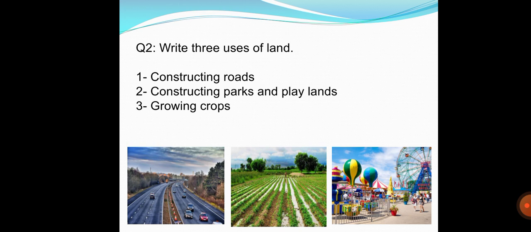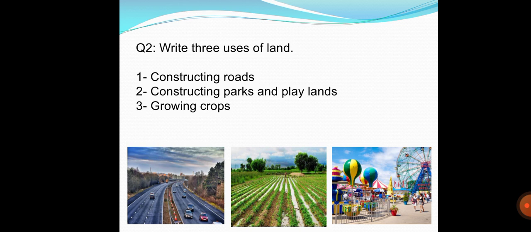Where else could it be constructed? Isn't it, students? You can see in the first picture that this is a picture of roads, and these are built on land. Then the next one is constructing parks and playlands. Land is also used for constructing parks and playlands, because parks and playlands are built on land as well.